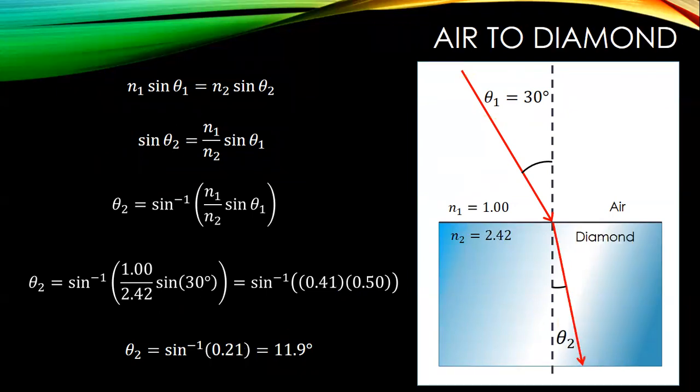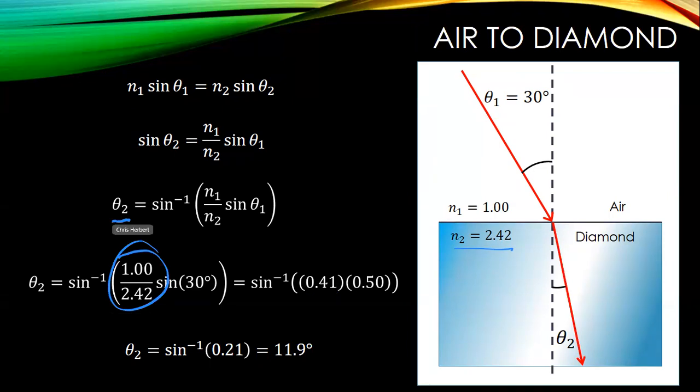Let's do another one. Basically, all the math is going to be the same, except we're going to change the index of refraction for our second medium from 1.52 crown glass to diamond. Diamond has a very, very large index of refraction. So the only thing that's going to change in this case is this ratio right here. Everything else is the same.